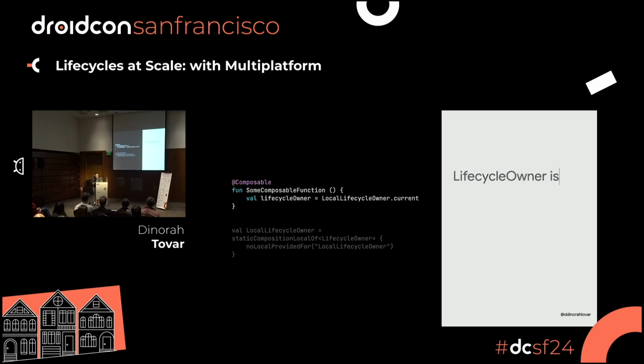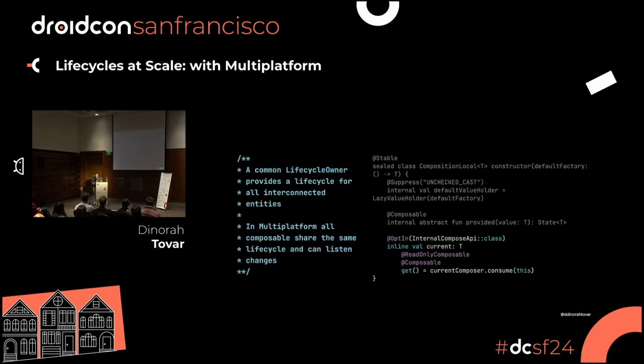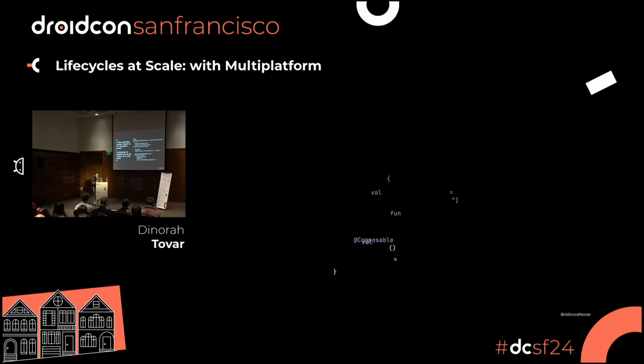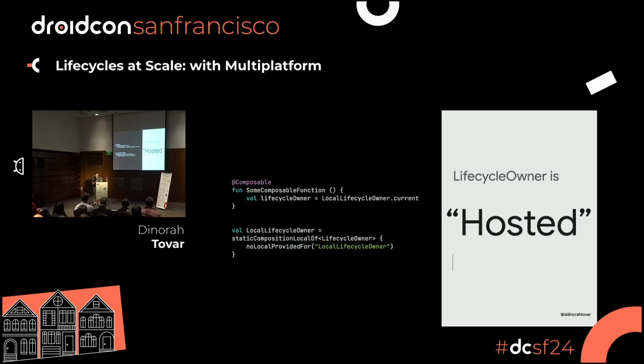If you remember, current is something that we already discussed. Current is that part of the composition local that is going to try to search for the most current tree that is available for the composition, right? So when you are trying to access that lifecycle, you're going to notice that it is going to try to address current. And the staticCompositionLocalOf reads a static value, and usually changing these values makes all the content in all the lambdas change for the recomposition.